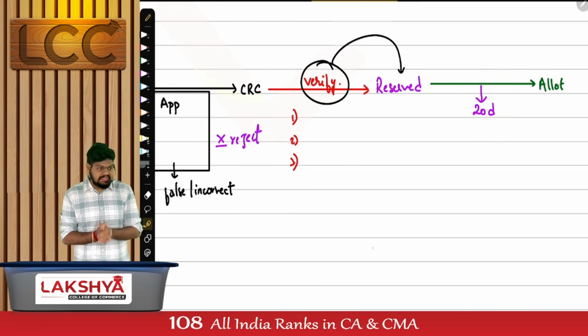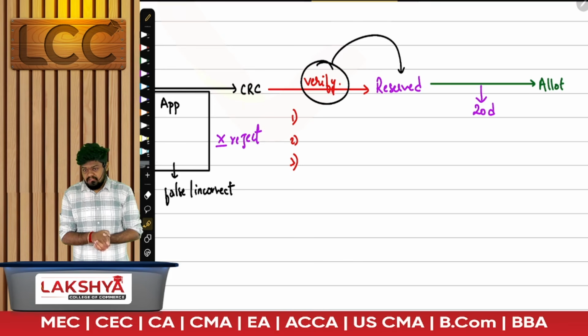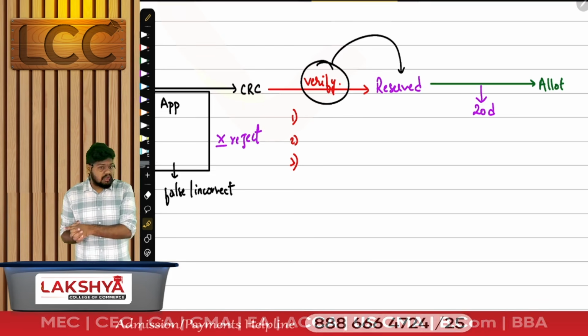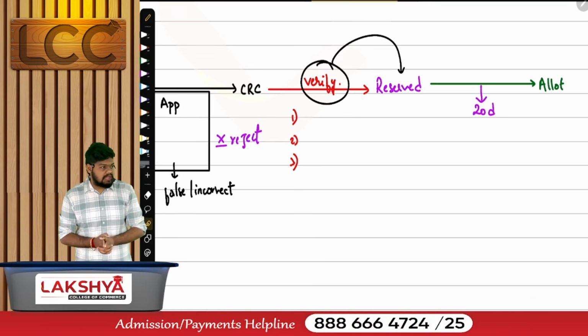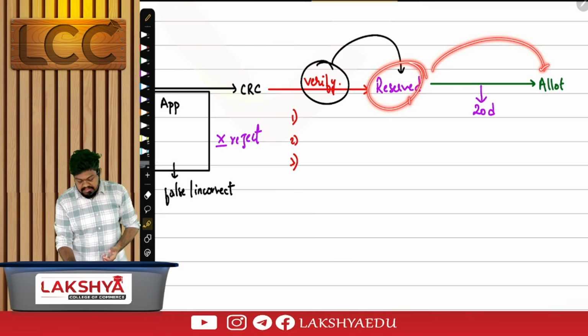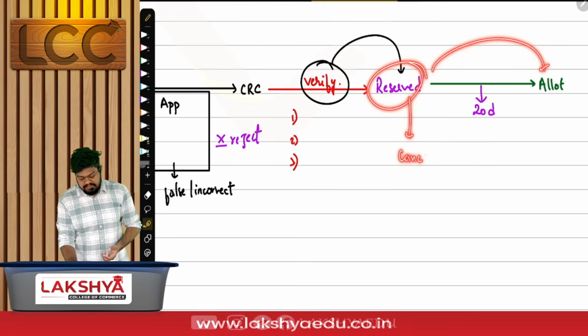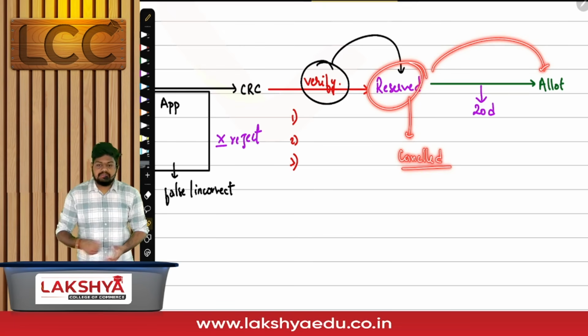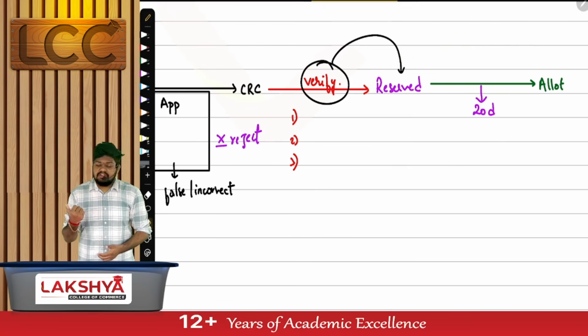Think about it. Is the name already reserved? But the company is not yet incorporated. Now what's going to happen? If the name is already reserved but the company is not incorporated, the reserved name will be cancelled. So cancel logic is used only when the name is already reserved.